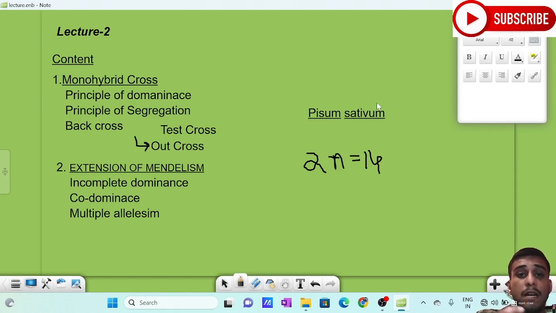to accept his result in science societies, because it was hidden for 40 years. No one knew about it. Only in the beginning of 1900s did the scientific society get to know about this experiment, because people did not know